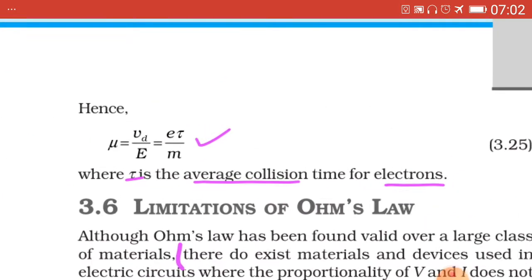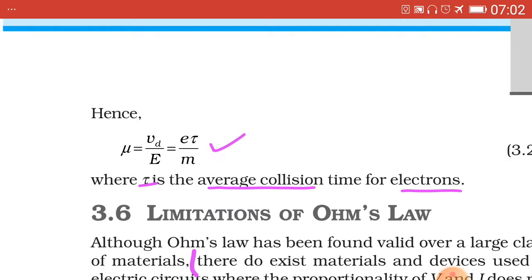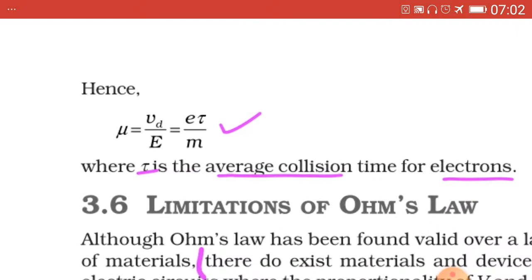Hence mobility, which is denoted by mu, equal to Vd upon E, in the most simplified form equal to e tau upon m.